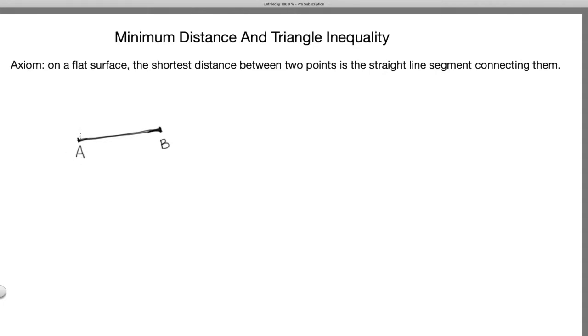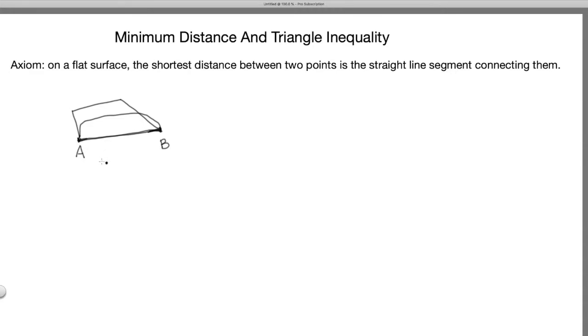Now we know that because this is the shortest path, any path I do, let's say I do a path like this, this path will be longer than this straight line. And of course you can just measure it, and it's going to be true. Or you can do something like this. It's going to be longer than the straight line A to B. Now in particular, one of the paths we're going to consider will be a path that looks like this.